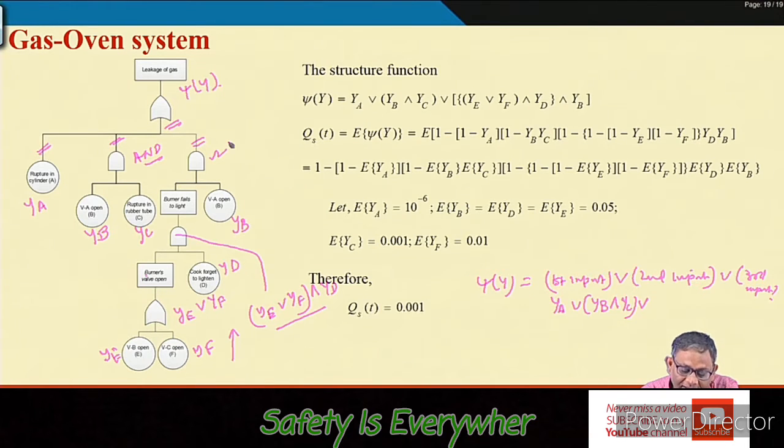Further, here is another AND gate, so for the entire third input it will be again intersection YB.